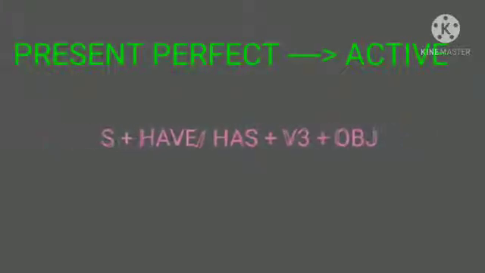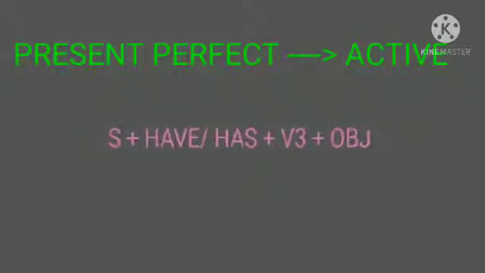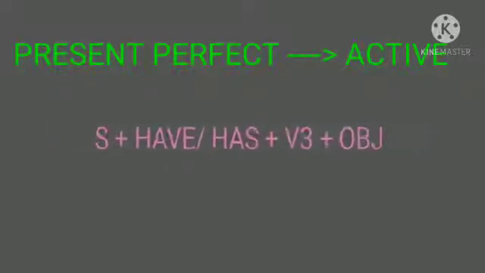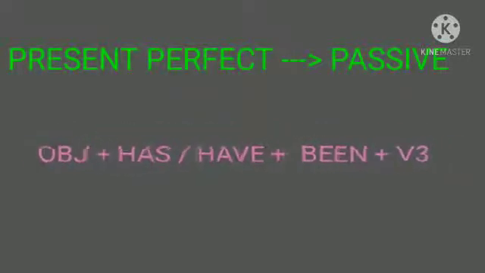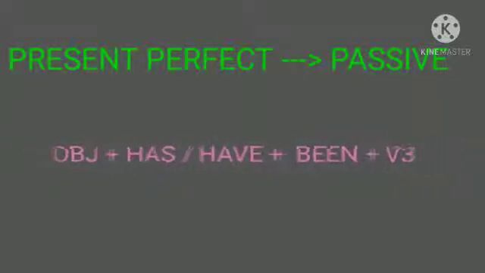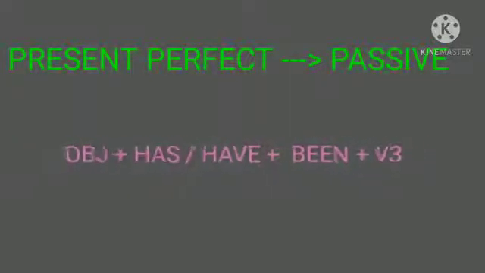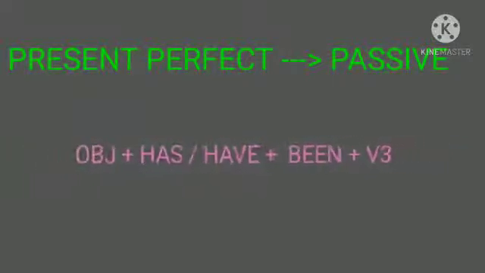Coming to the next one, the present perfect of active is subject plus have or has plus V3 plus object. And the passive form of present perfect tense is object plus has or have plus been plus V3. So according to this pattern, the example you can look over here on your screen is he has driven a car. And the passive form of this sentence will be a car has been driven by him.